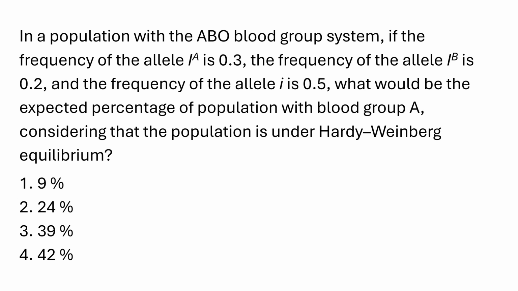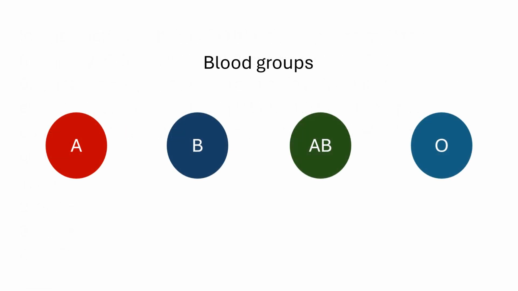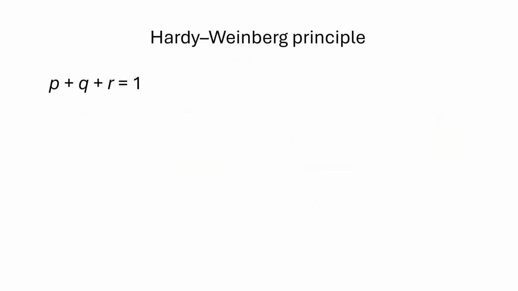So basically what you are solving for is the expected percentage of the population with blood group A. Now the blood group A genotypes will be homozygous IA and heterozygous IAI. First, let's understand what the Hardy-Weinberg equilibrium means.